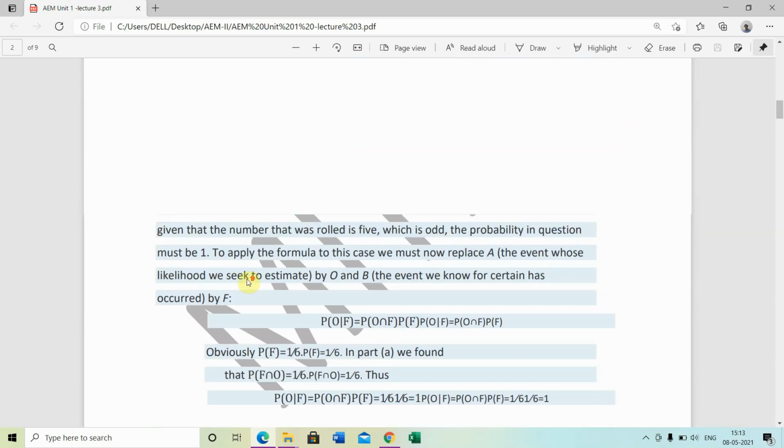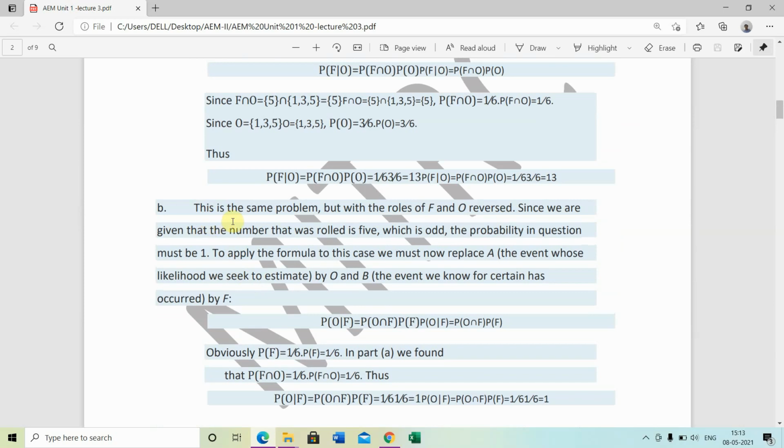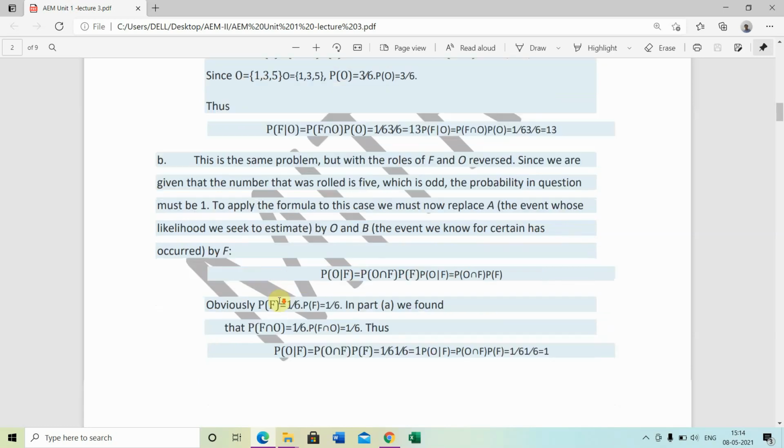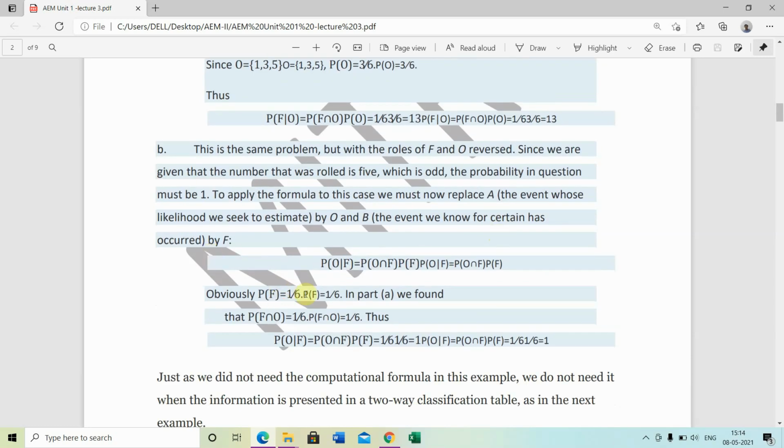And maybe next question, let's see. This is the same problem but with the roles of F and O reversed. Since we are given that the number rolled is 5, which is odd, the probability in question must be 1. To apply the formula to this case, we must now replace A, the event, to likelihood, with O and B.